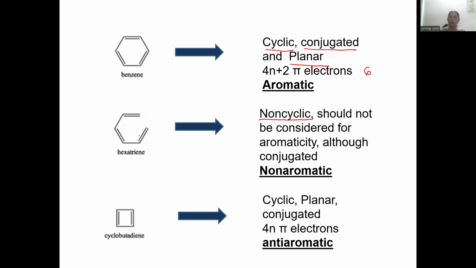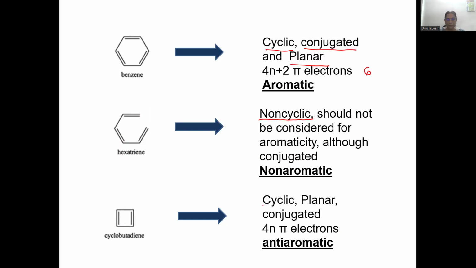So just don't consider it for aromaticity and don't count the number of pi electrons. Okay. It is conjugated, correct, but it is non-cyclic and therefore it is non-aromatic.